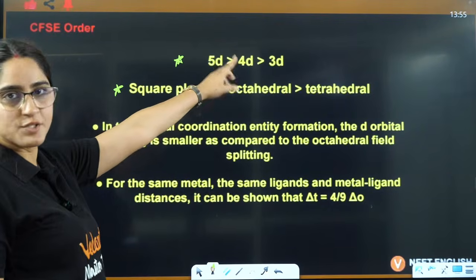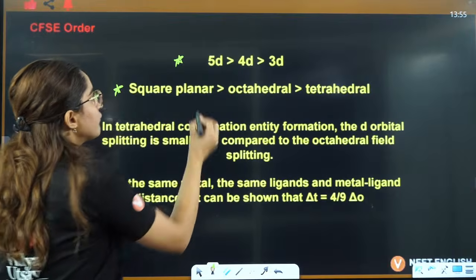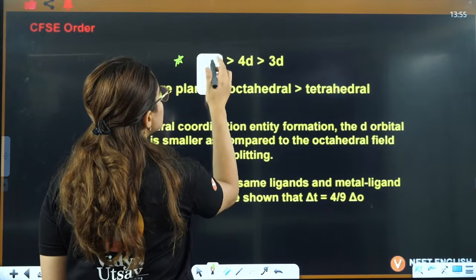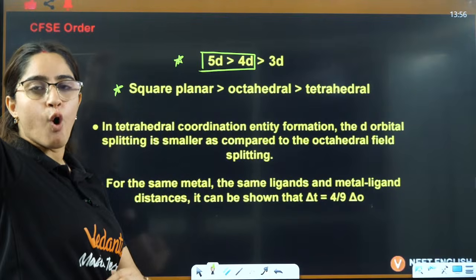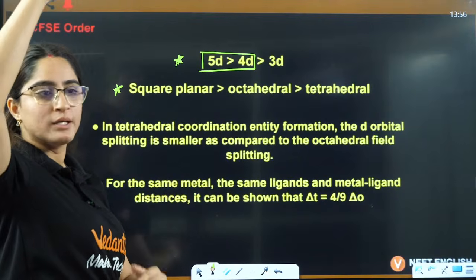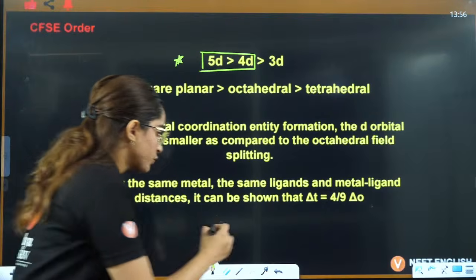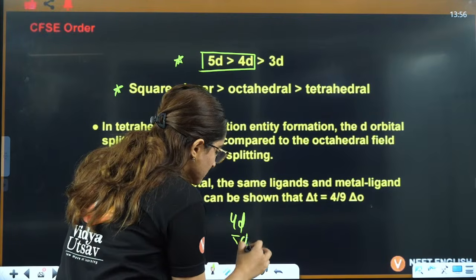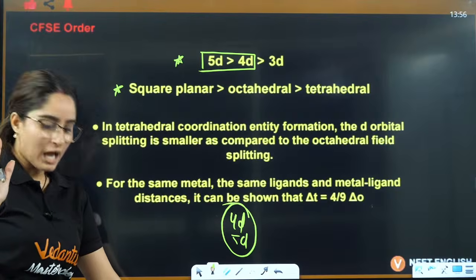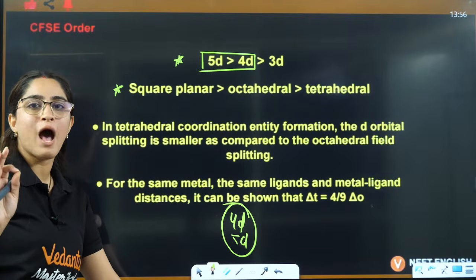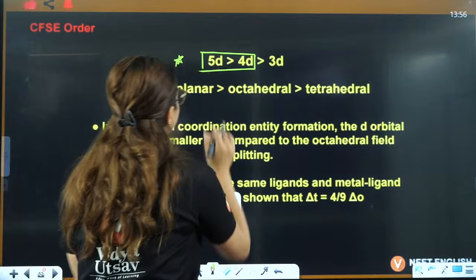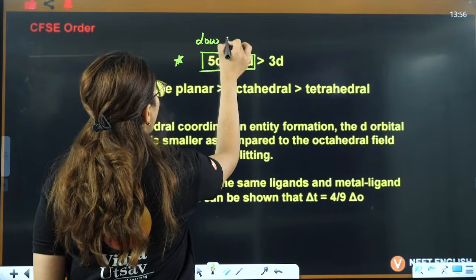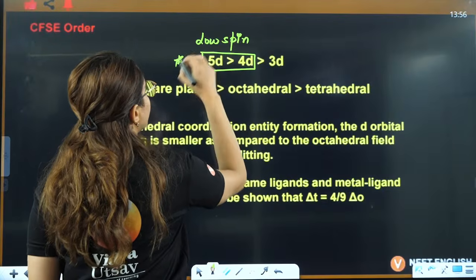In 5d it is maximum, then 4d, then 3d. In 5d and 4d, CFSE is so high, the gap is so large, that always low spin complexes are formed.